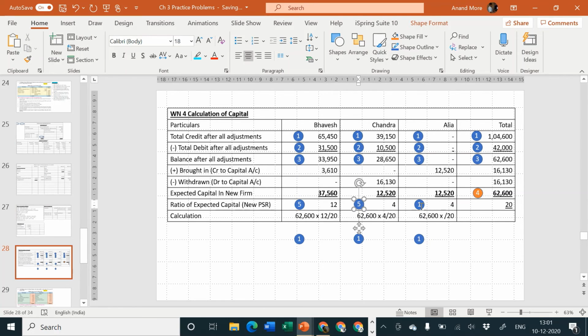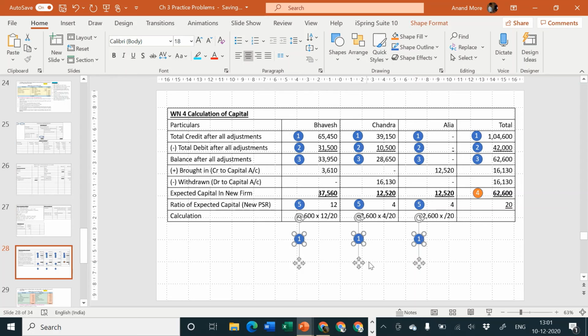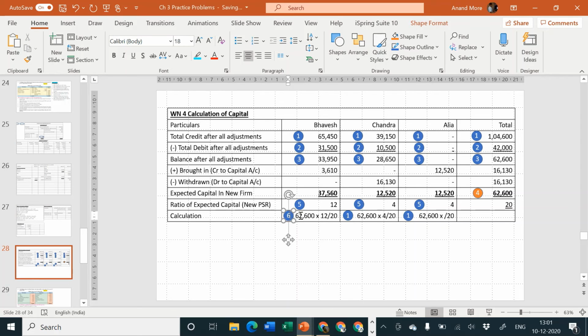I wrote the PSR first. Then this is my point number 6. I calculated the amounts which are applicable, required calculation. This is the thing which I did as the 6th point.